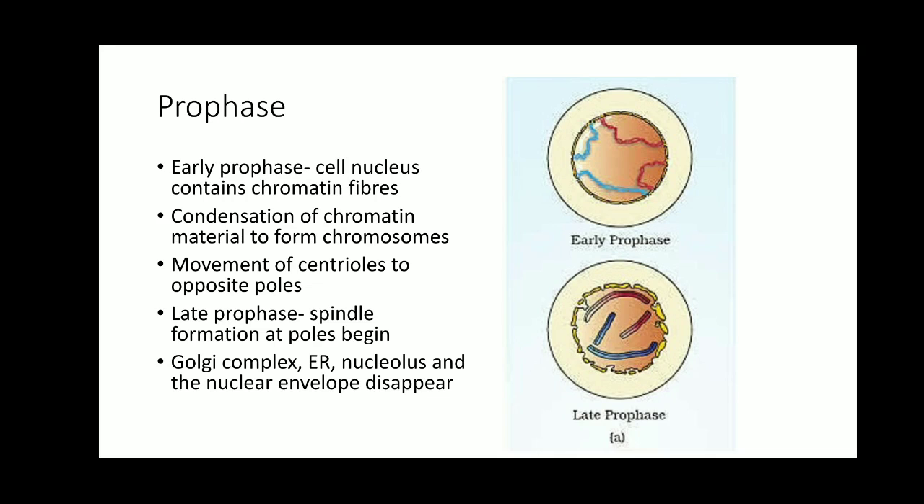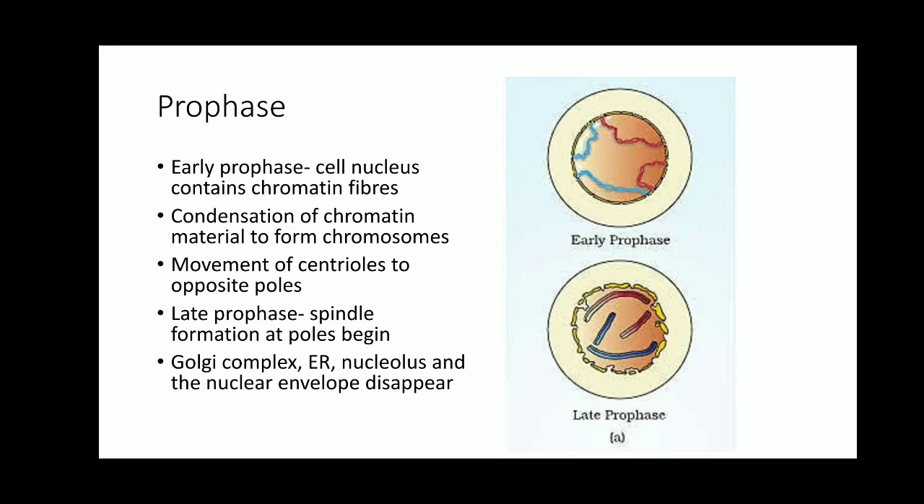So how do we distinguish that prophase has begun? The chromatin, whatever was synthesized in the S phase, now changes its structure. From the chromatin fibers it is condensed into the chromosomes. So that is the initiation of prophase.